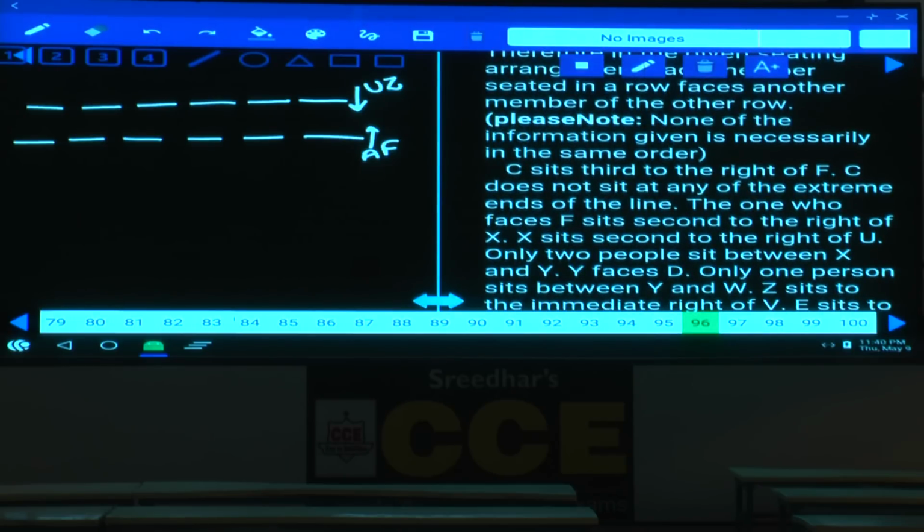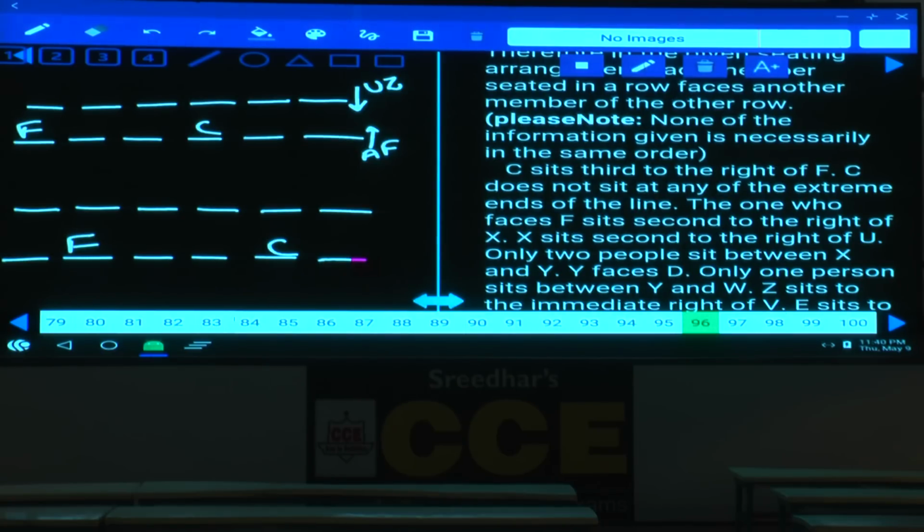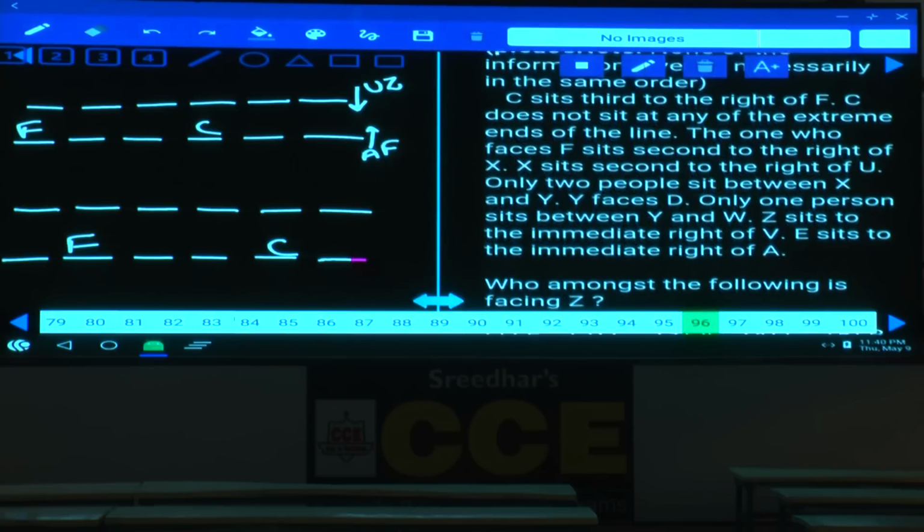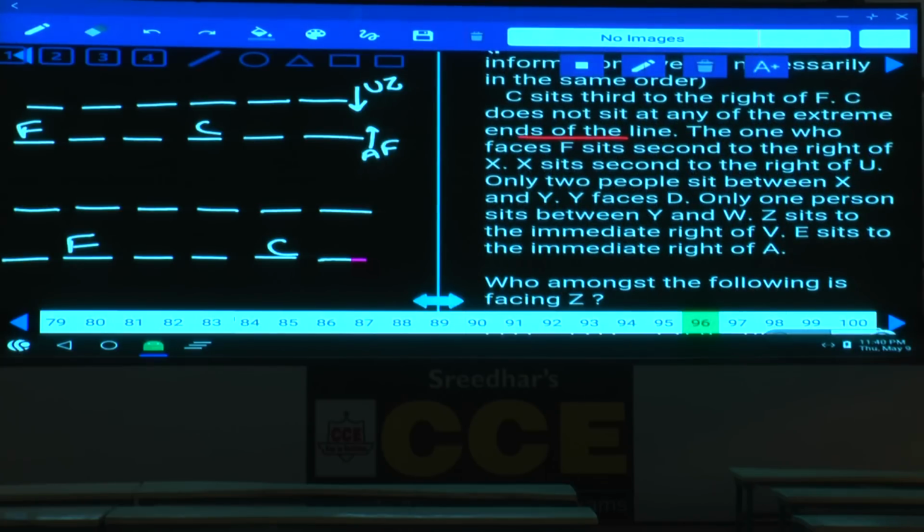C sits third to the right of F. C is seated third to the right of F, and C does not sit at any one of the extreme ends. If F is here, 1, 2, 3, C will be here. That is one possibility. And second possibility, if F is at the second place, C will be here. C sits third to the right of F. C does not sit at any one of the extreme ends of the line.